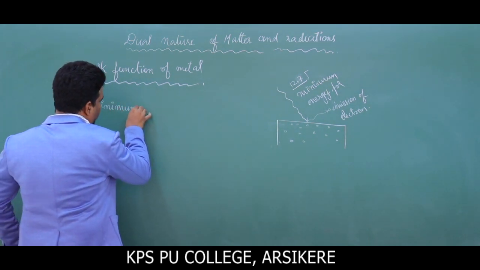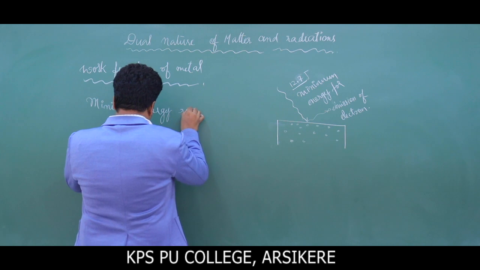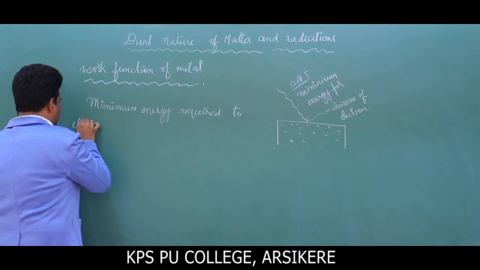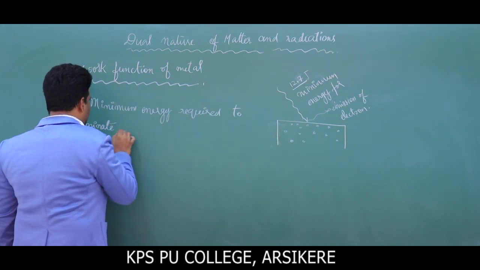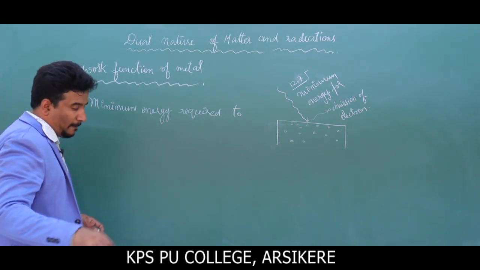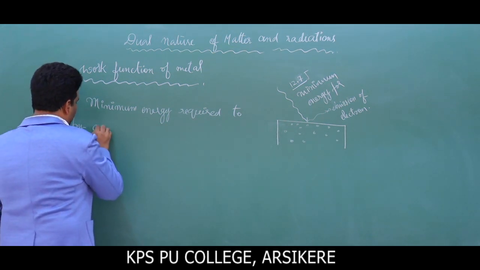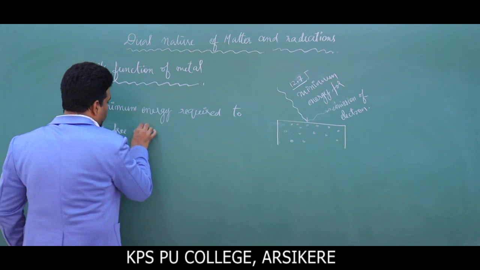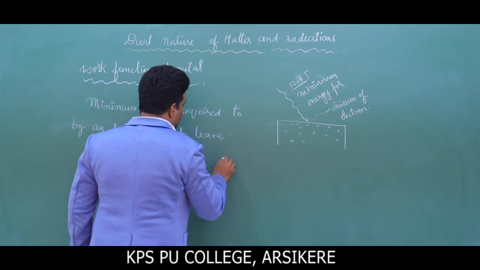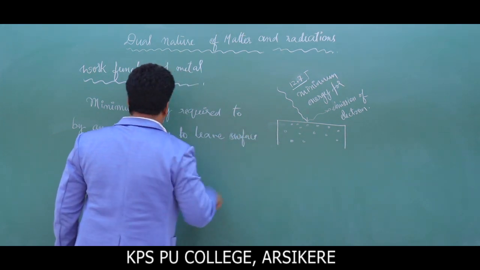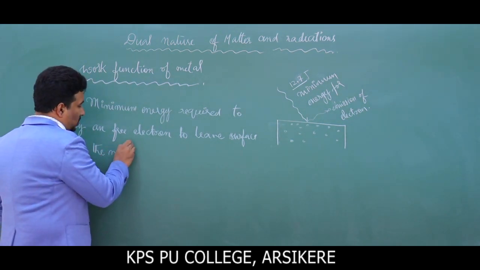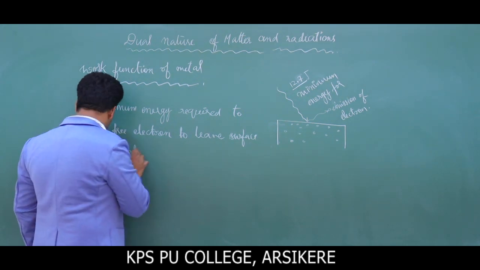Minimum energy required by a free electron to leave the surface of the metal is called work function of metal.